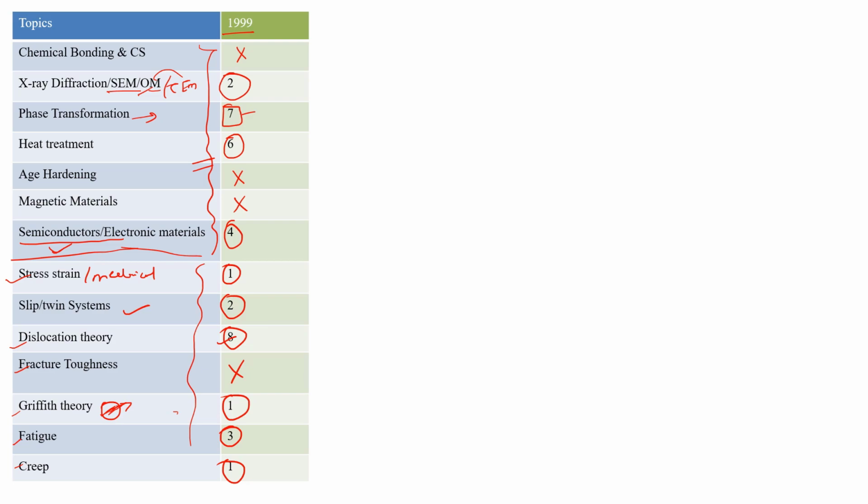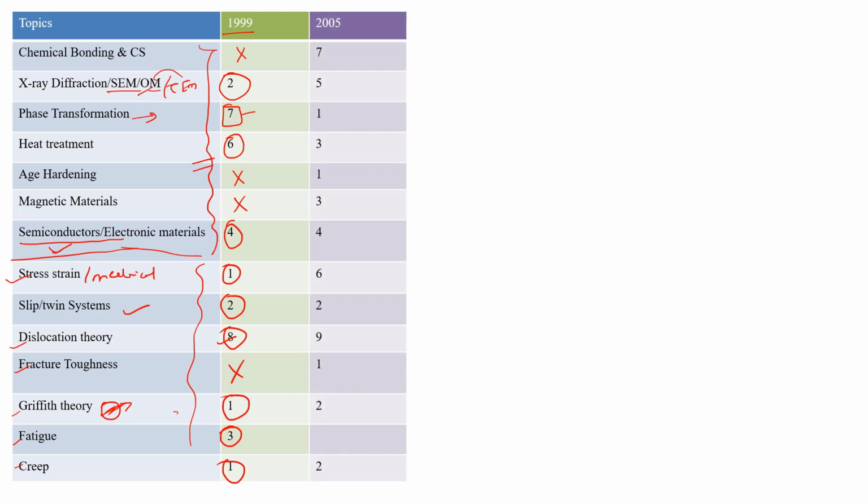Okay, so now for year 2005, you can see that there was a 7 marks question from chemical bonding and crystal system itself. Okay, so this crystal system and chemical bonding is very important for this physical metallurgy part, and this part consists of planar density, linear density, all crystal systems, packing efficiency, and everything about the crystal systems. For X-ray diffraction and SEM-TEM, they asked a 5 marks question in year 2005. Phase transformation 1 mark, heat treatment 3 marks, and this heat treatment actually includes all the surface hardening treatments, and all the heat treatments,